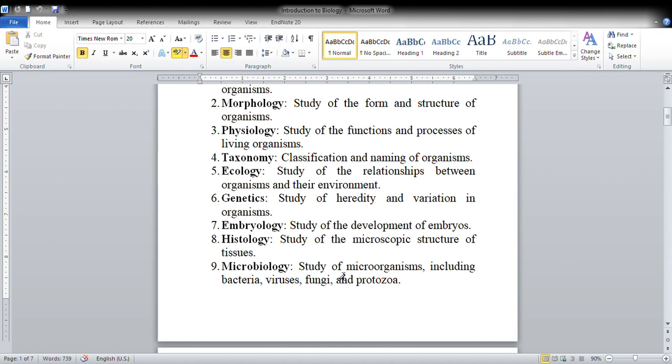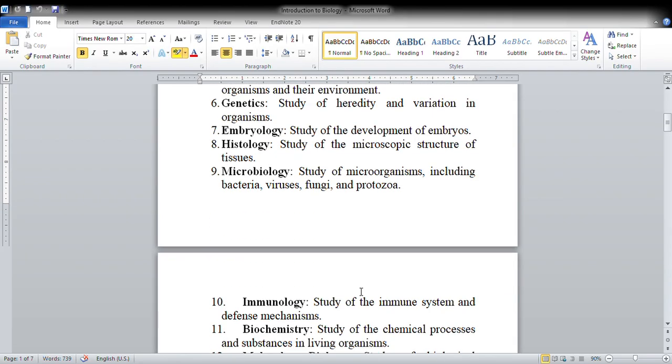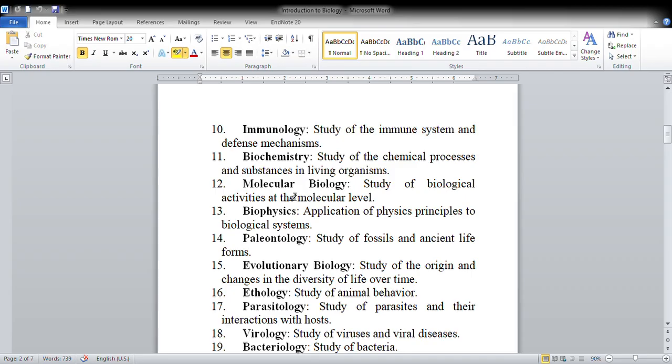Next is microbiology. Micro means smaller structures and biology means life. So the study of microorganisms including bacteria, viruses, fungi, protozoa. These organisms can't be seen through the naked eye. Next is immunology, study of immune system and defense mechanism, basically the white blood cells.